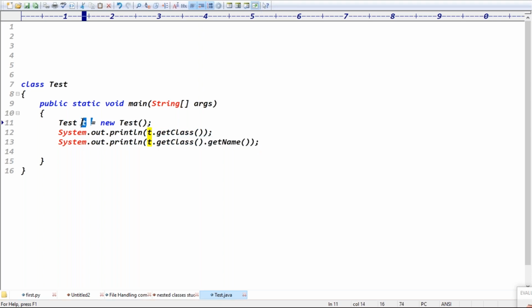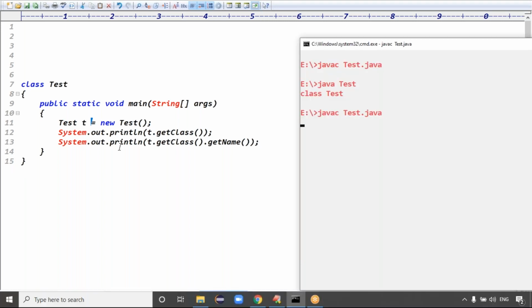T is an object, and that object's class name will be returned. So javac Test.java, the code is compiled fine. Then java, the class is called Test. See guys, getClass means we got the output like class Test. getClass().getName() means we got the output like Test, right?